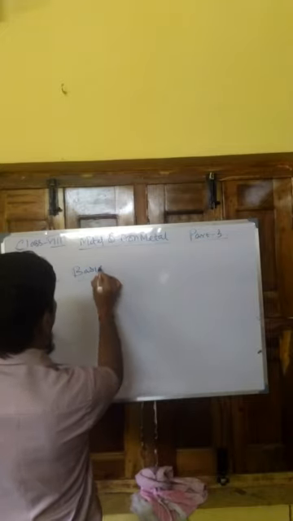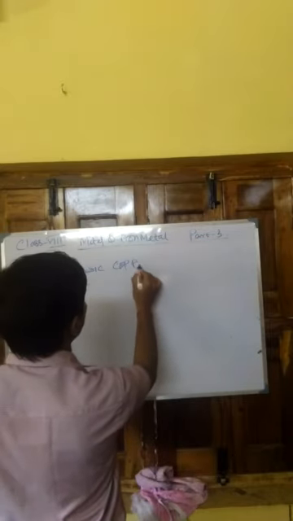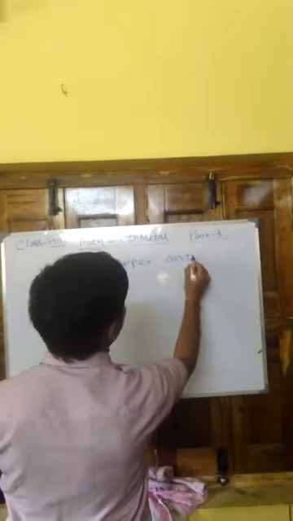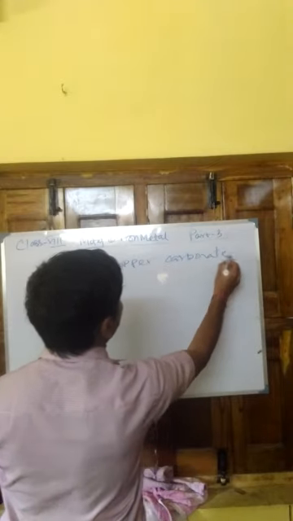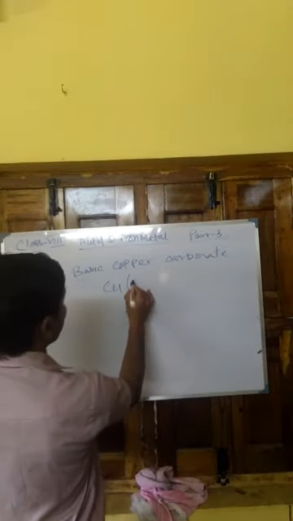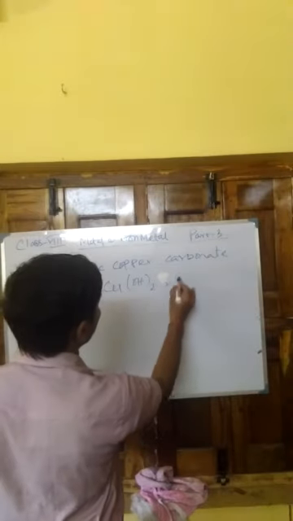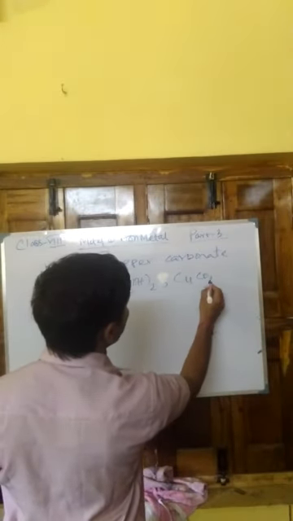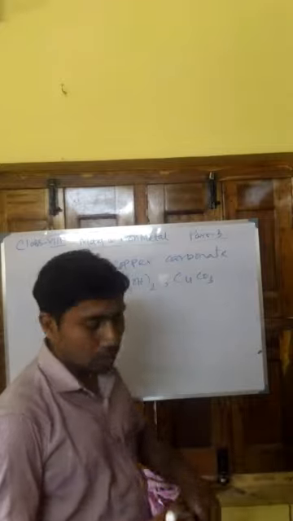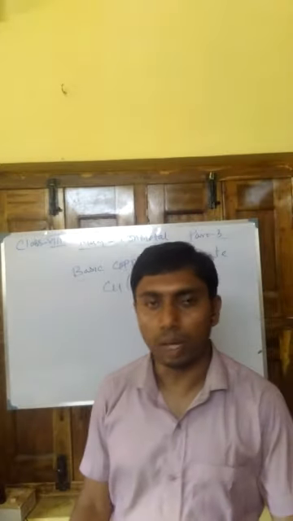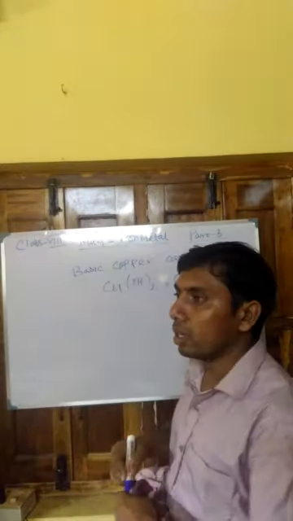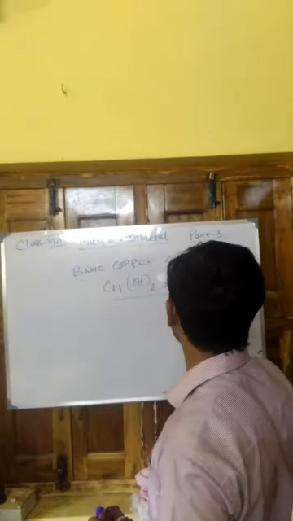Basic copper carbonate, Cu(OH)2 CuCO3. This is the formula of the compound, and for this reason the greenish layer is formed, because this comes with green color.